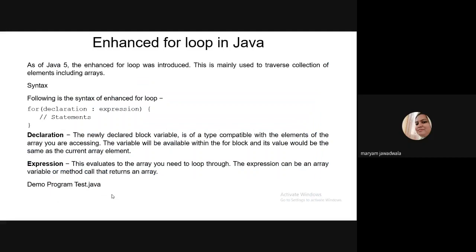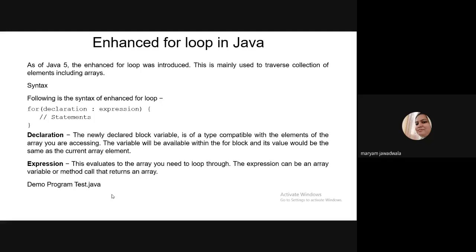Next is the for loop. Java provides an enhanced for loop. As of Java 5, the enhanced for loop was introduced. After version Java 5, you can write an enhanced for loop. This is mainly used to traverse a collection of elements, including arrays.